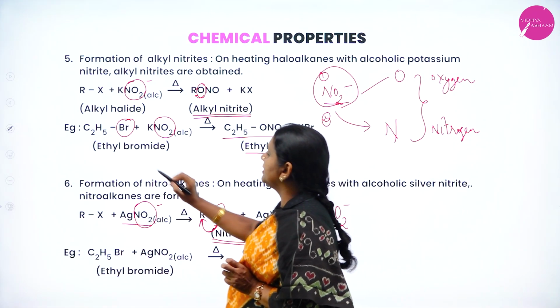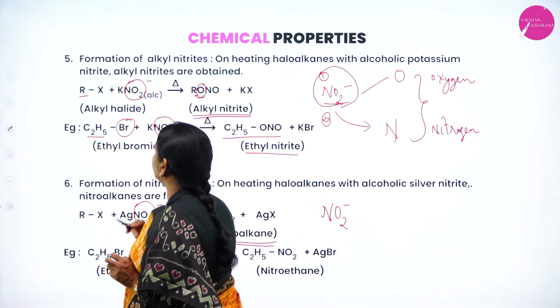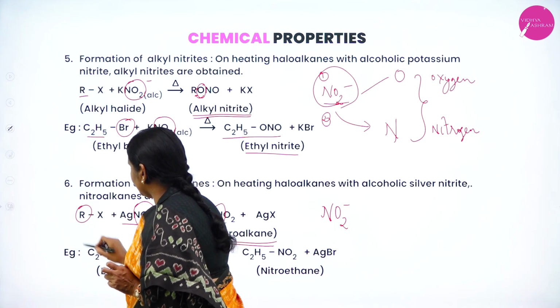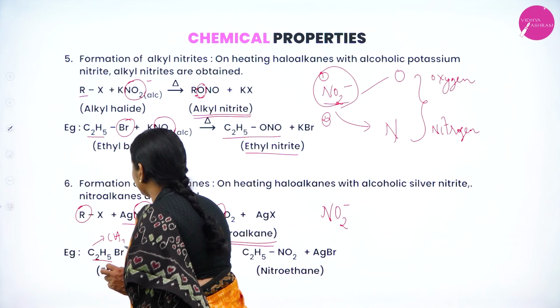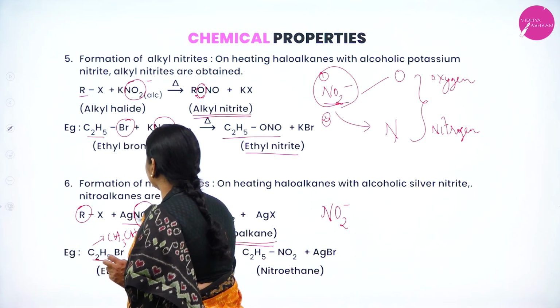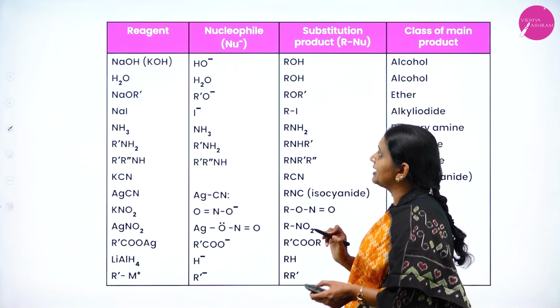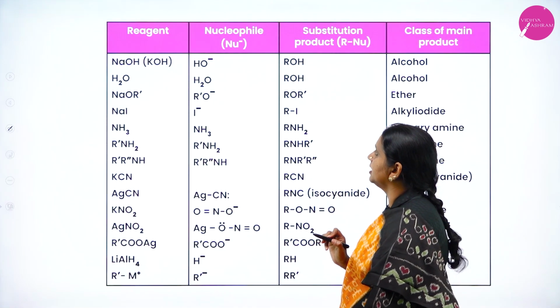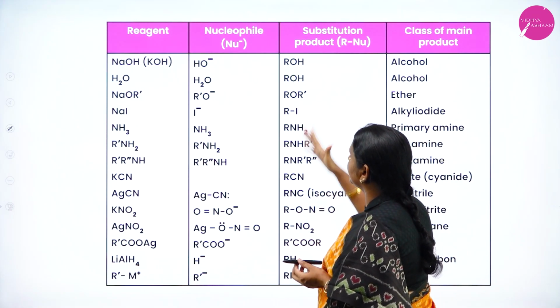Nitroalkane. Example, in place of R, you put C2H5. In place of X, you put bromine. Here also, in place of R, you put ethyl, C2H5, or you can write it as CH3CH2 bromine. Therefore, this is about nucleophilic substitution reaction. Once again, what I had discussed, the nucleophilic substitution, I had given in the table.